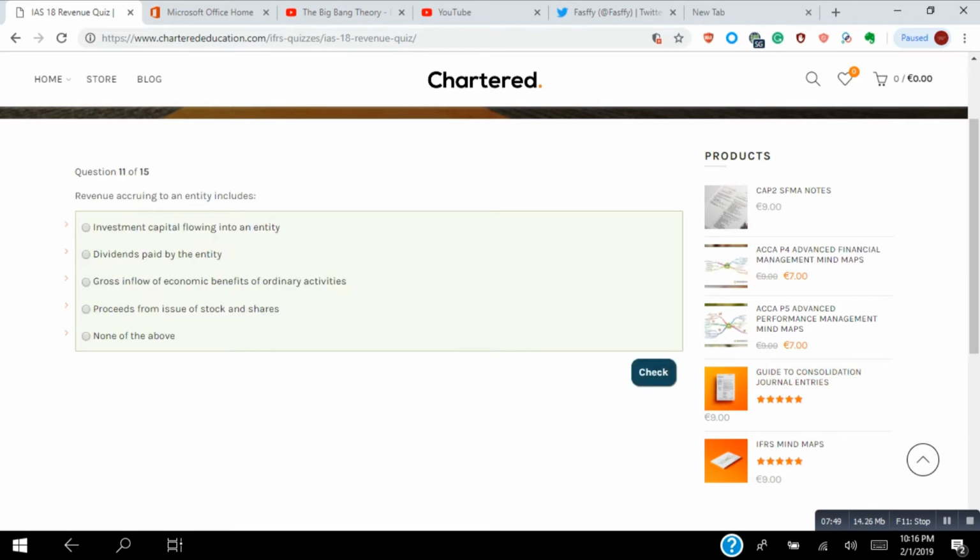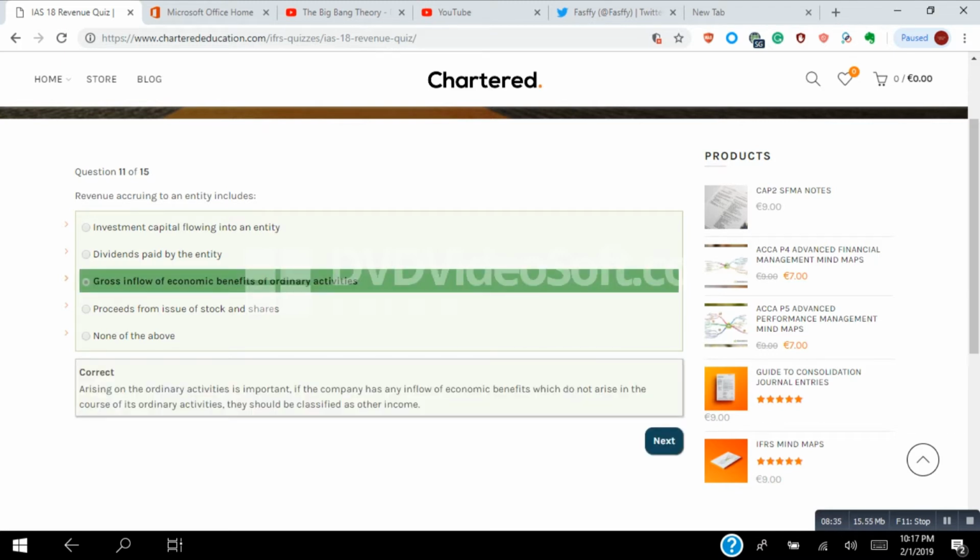Revenue accruing to an entity includes: gross inflow of economic benefits of ordinary activities, proceeds from issue of stock and shares, none of the above, dividends paid by the entity, investment capital flowing into an entity. It is normally the gross inflow of economic benefits during the ordinary activities. Ordinary activities is the main point.